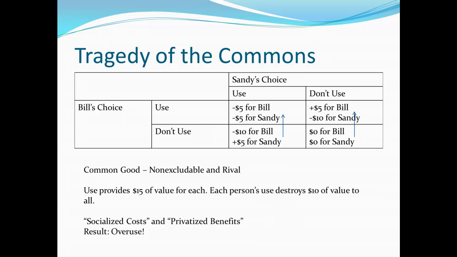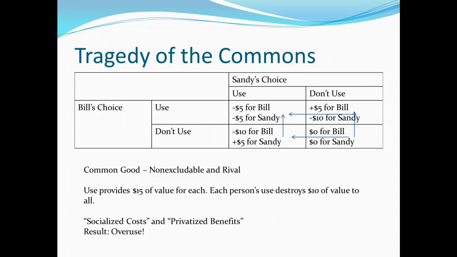If Bill uses it, Sandy says, well, I sure want to use it too. I'm going to take a loss anyway. It may as well be a small loss. And if Bill doesn't use it, then I certainly want to use it because the benefit that I gain is greater than the loss. So there's a tendency here for both Bill and Sandy to use the commons, despite the fact that on the whole they are destroying more value than they're creating. Right. So when we look at that, we see they both use it, they both end up $5 behind. They'd be better off if neither of them used it.